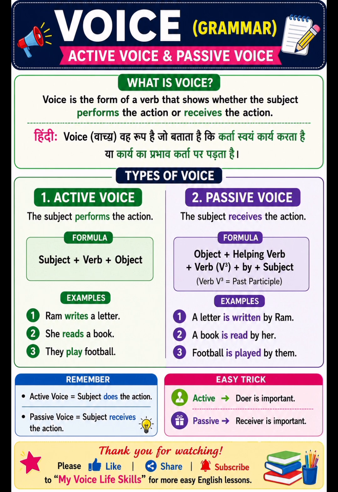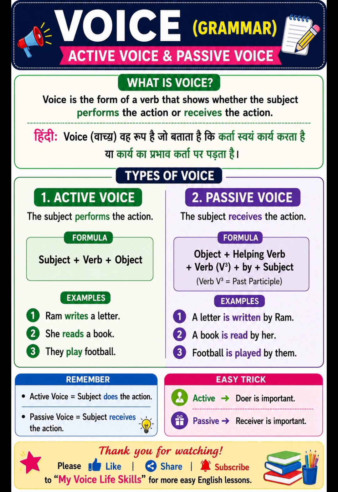Now, here is the easiest trick to remember it. If you want to identify active voice, ask, who is doing the action? If the subject is doing the action, it is active voice. For passive voice, ask, who or what is receiving the action?